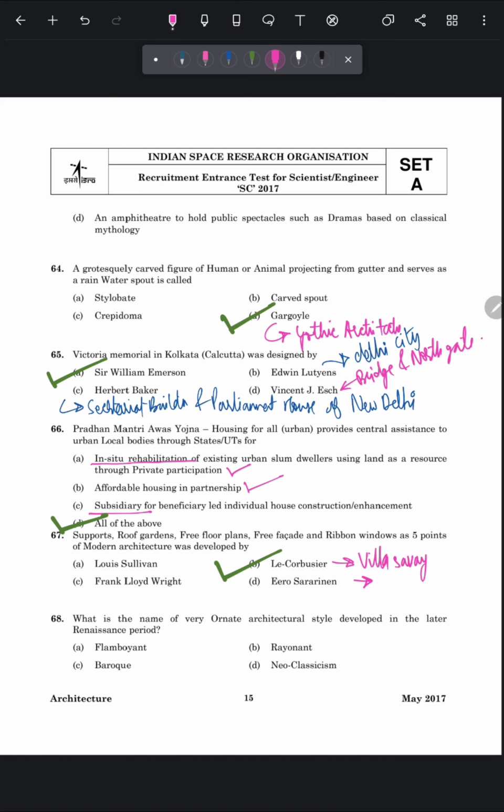Next question is, what is the name of the very ornate architecture style developed in the later Renaissance period? So the architecture style that was developed immediately after the Renaissance period is Baroque. So the correct answer of this question is option number C.